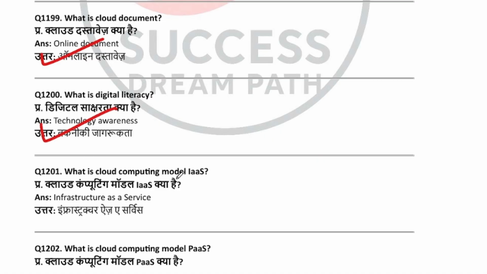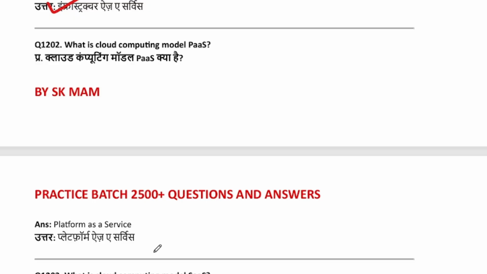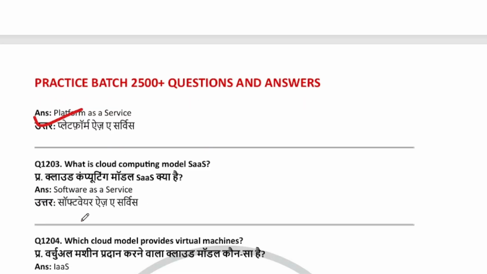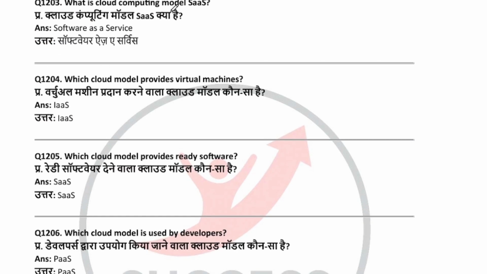What is cloud computing model IaaS? Infrastructure as a Service. What is cloud computing model PaaS? Platform as a Service. What is cloud computing model SaaS? Software as a Service. Which cloud model provides virtual machine? IaaS. Which cloud model provides ready software? SaaS. Which cloud model is used by developer? PaaS.